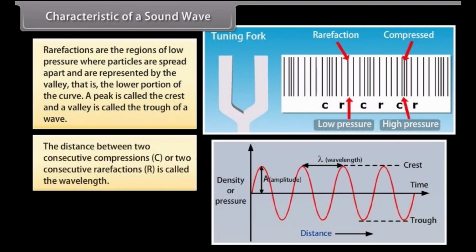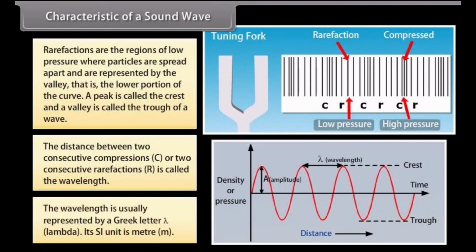The distance between two consecutive compressions or two consecutive rarefactions is called the wavelength. The wavelength is usually represented by the Greek letter lambda. Its SI unit is the meter, m.